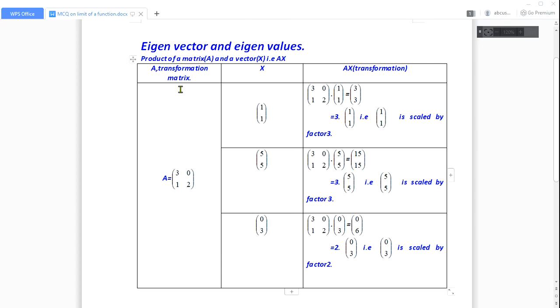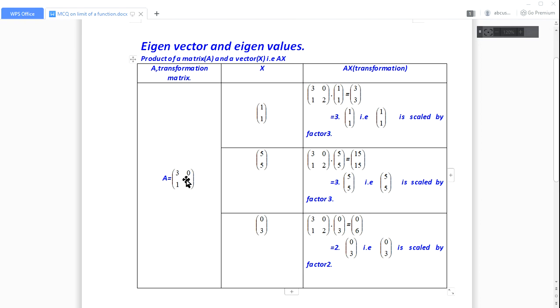Okay, here I have taken one matrix A, which is a 2 by 2 matrix. This matrix A is the transformation matrix, and here I have taken three vectors x, and the transformation is done just by multiplying that vector by the transformation matrix A. Here Ax is the transformation.